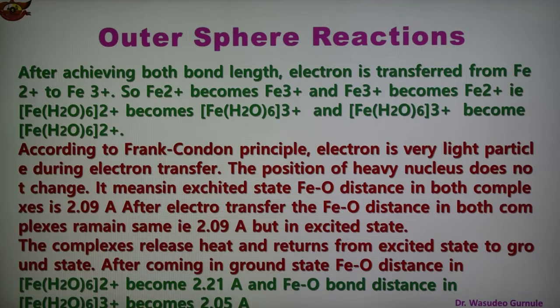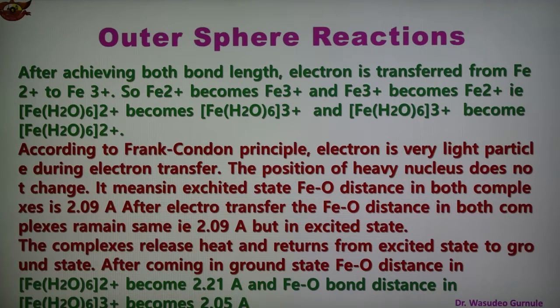After achieving both bond lengths, the electron is transferred from Fe2+ to Fe3+. That is, Fe(H2O)6 2+ becomes Fe(H2O)6 3+, and Fe(H2O)6 3+ becomes Fe(H2O)6 2+.